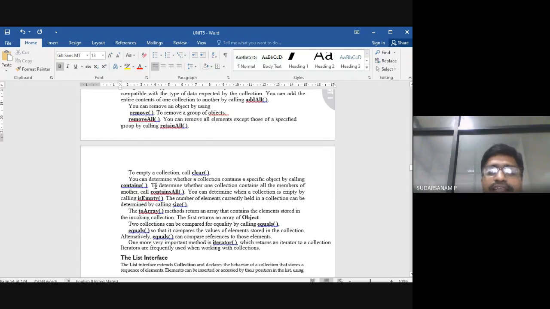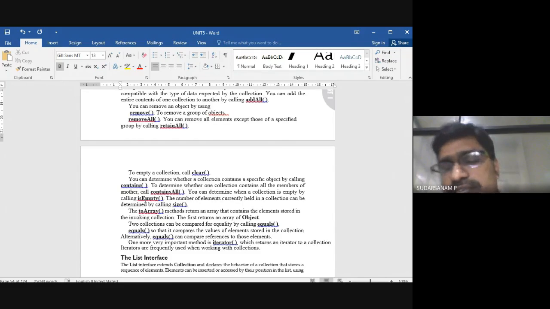Next one is contains. You can determine whether a collection contains a specified object by calling contains. To determine whether one collection contains all the members of another, call containsAll. Another one is called isEmpty, so directly we can check it. In C programming, you create a node and check whether head is equal to null.